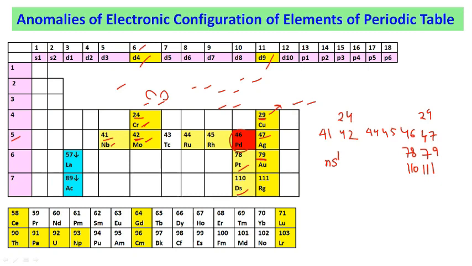So if you remember the numbers, or the group numbers, you can easily write down the electronic configuration for these elements, and palladium you can remember, that is (n-1)d10, with atomic number 46. So except palladium you can remember all these d block elements which do not follow the electronic configuration as expected for their group numbers.